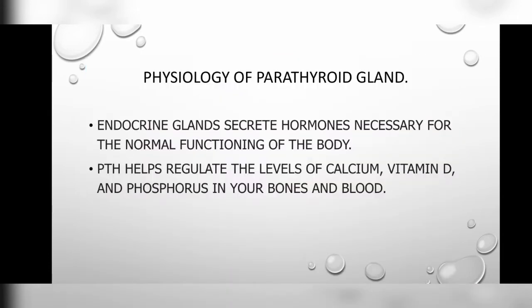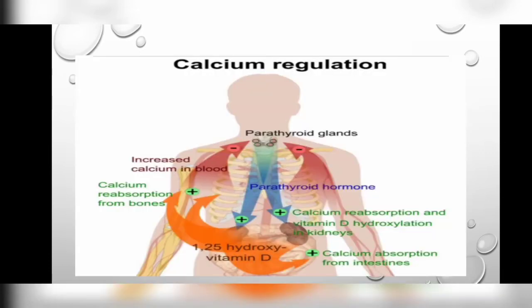Then look at the physiology of the parathyroid gland. Physiology is function. So, what is the function of the parathyroid gland? Endocrine glands secrete hormones necessary for the normal functioning of the body. Parathyroid hormone helps regulate the levels of calcium, vitamin D, and phosphorus in your bones and blood.